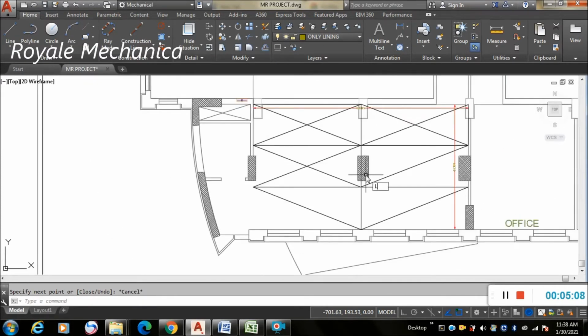Now, after doing all this, you have to place the diffusers.